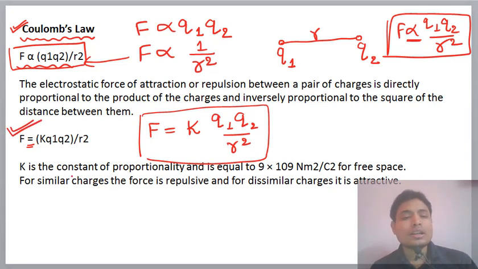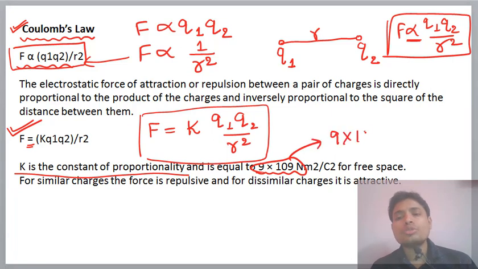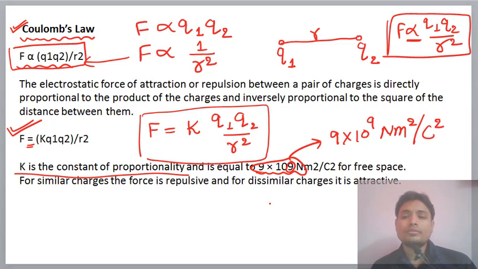Here K is the proportionality constant, having the value 9 × 10^9 Newton meter square per Coulomb square. Similar charges repel, dissimilar charges attract. You already know this.